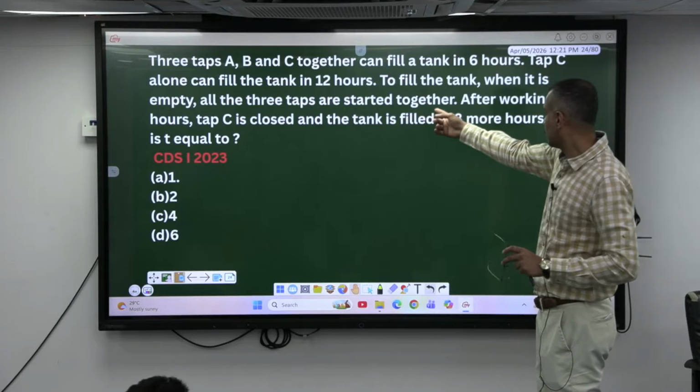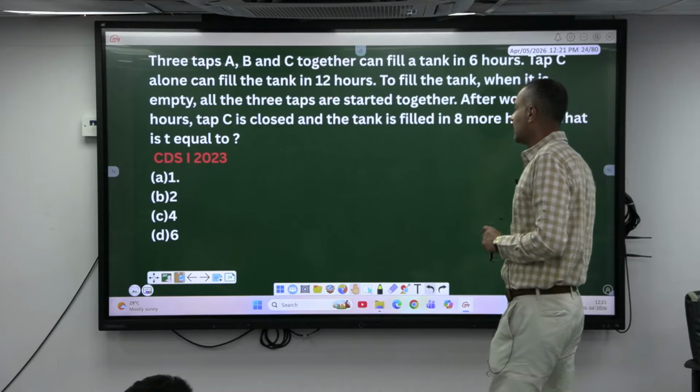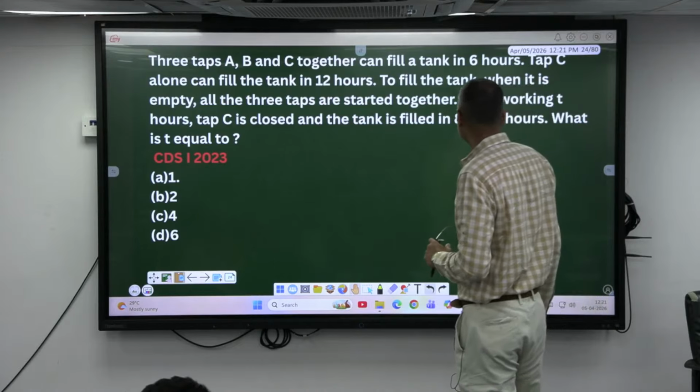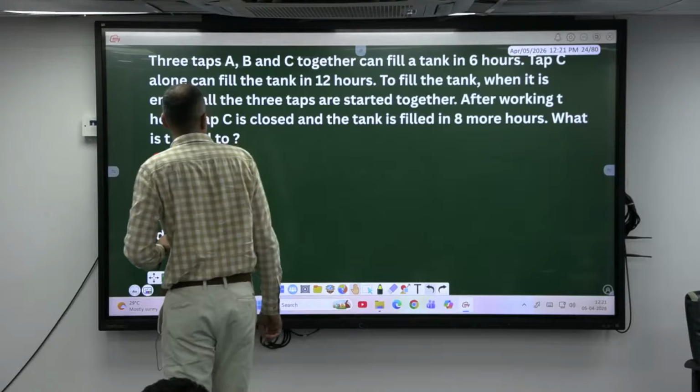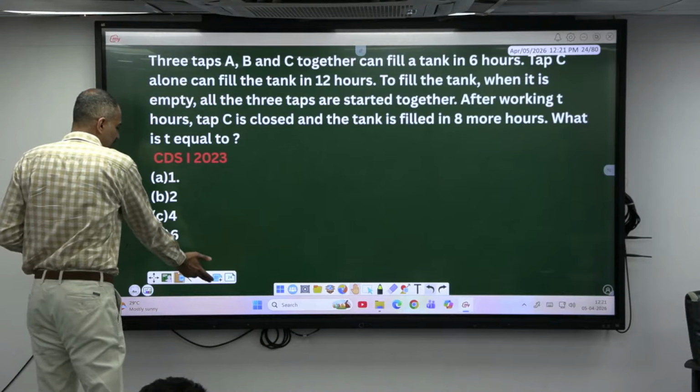C is what here? A, B, C together can fill a tank in 6 hours. Tap C alone can fill it in 12 hours. To fill the tank when it is empty, all the 3 taps are started together. After working T hours, C was closed and the tank is filled in 8 more hours. Okay, see, let's skip this one. Very similar one.